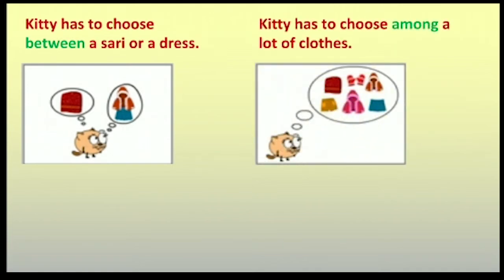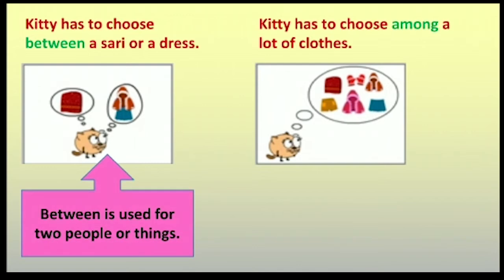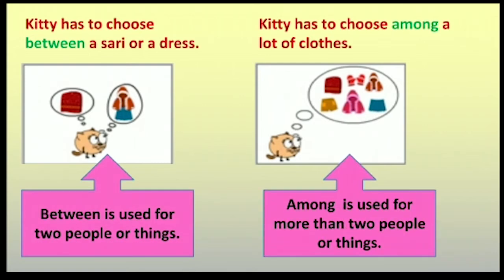So when we have an option of two, we use between. When we have an option of many, we use among. Kitty has to choose among a lot of clothes. Here, an option of many. So between is used for two people or things, and among is used for more than two people or things.